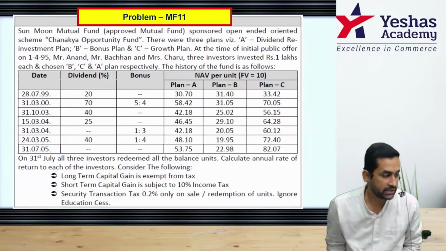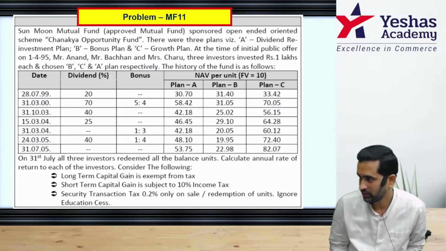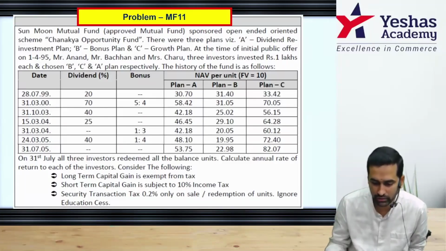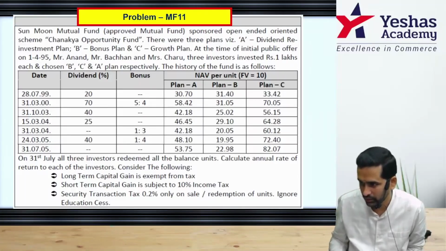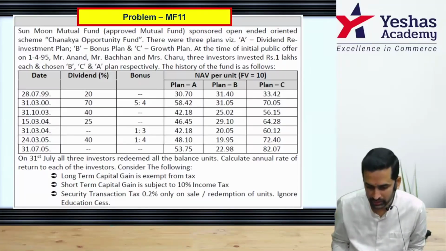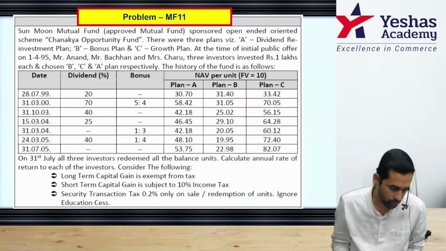And in yesterday's class, I told you if face value is not given, you can assume that it is 10 rupees. NAV can't be assumed as 10, but face value can be assumed as 10. So 20% will be on 10 rupees. And for plan A, plan B, plan C, NAV on that date is given to you. Understand, I'm talking about 28th July, that line. On 31st March, 70% dividend was announced in the dividend plan, and then 5:4.